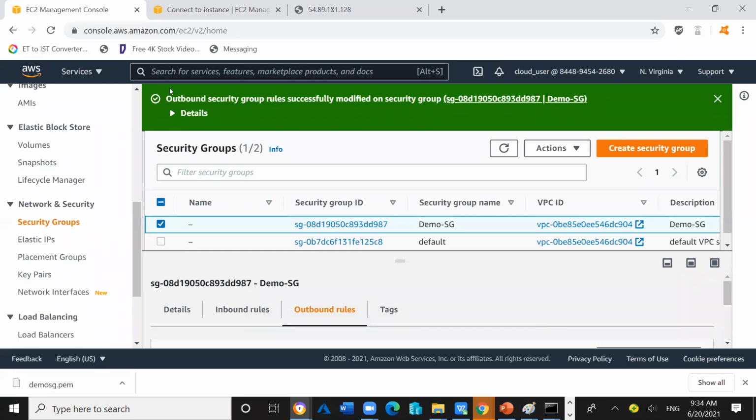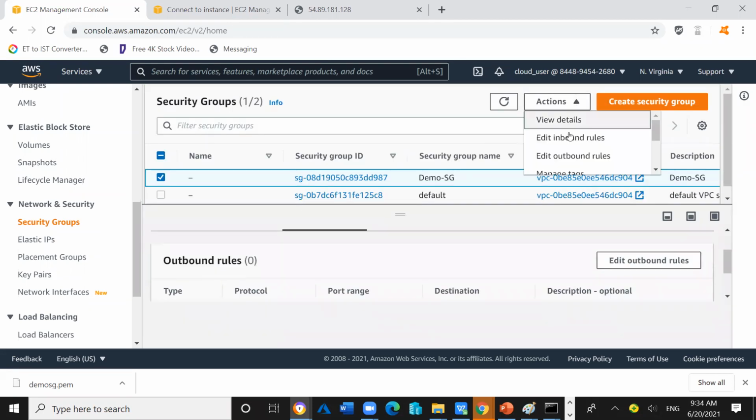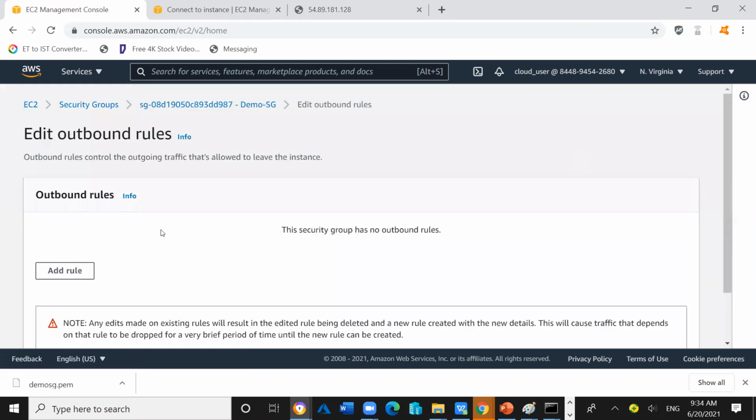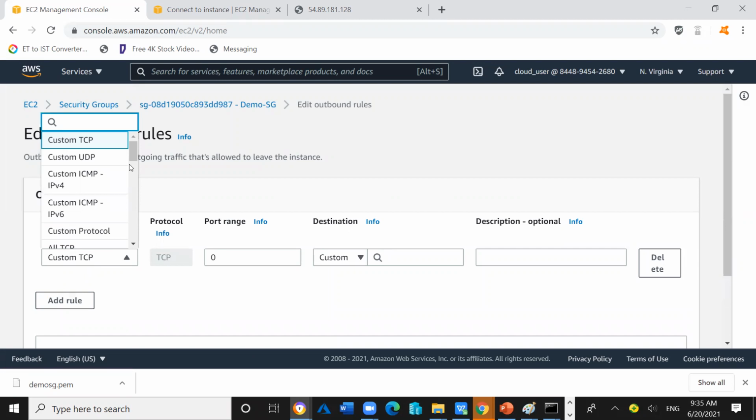So I will go inside the demo SG, outbound rule, and I will edit some changes. Edit outbound rule. Add outbound rule. And if you want to test the ping communication, which protocol do you use? Just guess it. Hello? ICMP, right? So we have to allow the ICMP.